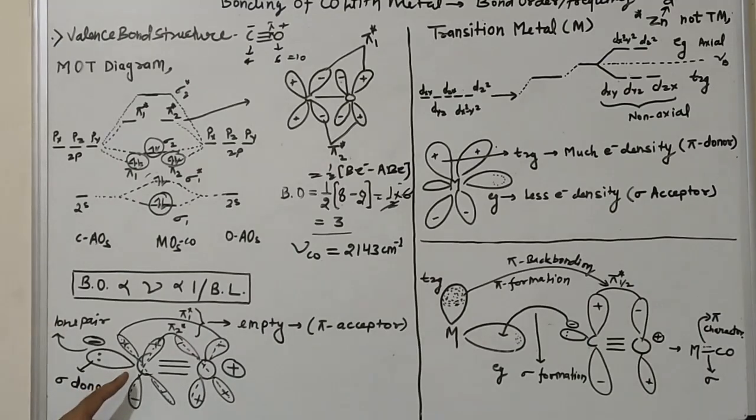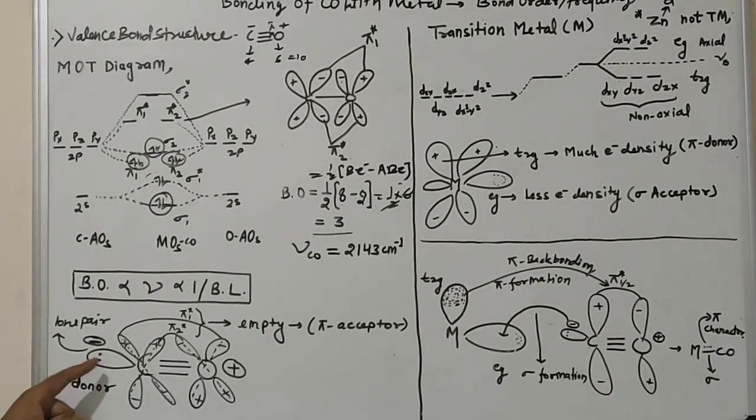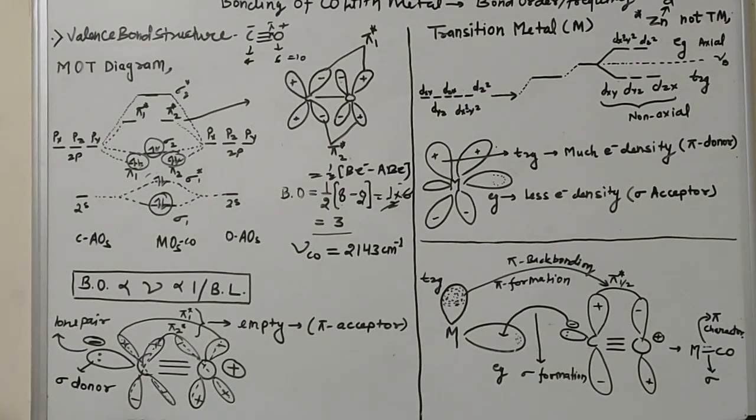Similarly, one negative charge exists on the carbon atom. That means a lone pair is present on the carbon atom. It acts as lone pair electron density, and this electron density can be transferred to any species which has electron deficiency. So it is represented by sigma donor tendency. So this ligand is a sigma donor and pi acceptor ligand.